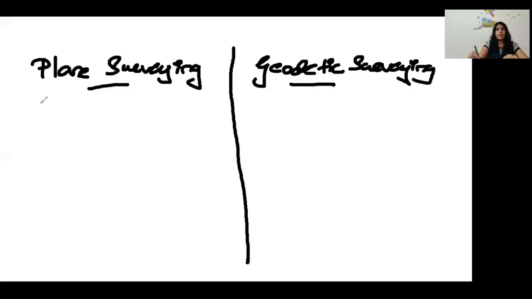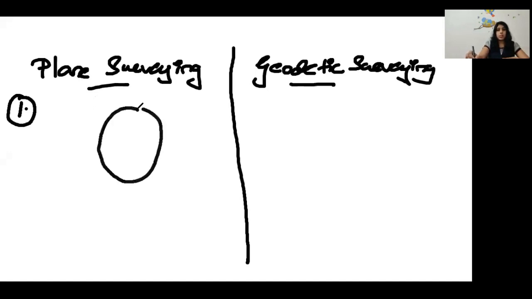So as we said, we have discussed the shape of the earth and the plumb bob. So the first point, the difference between plane surveying and geodetic surveying, is the curvature of the earth. This is the earth's surface. If I'm considering any 2 points on the curvature of the earth, I want to do my survey between these 2 points.